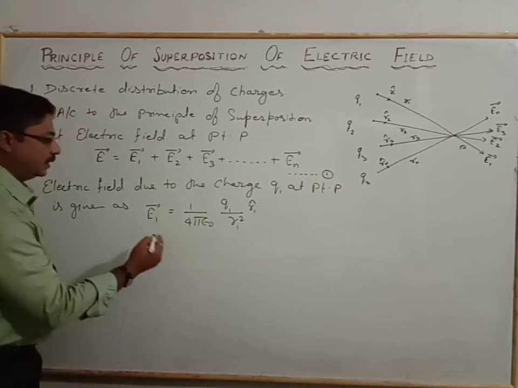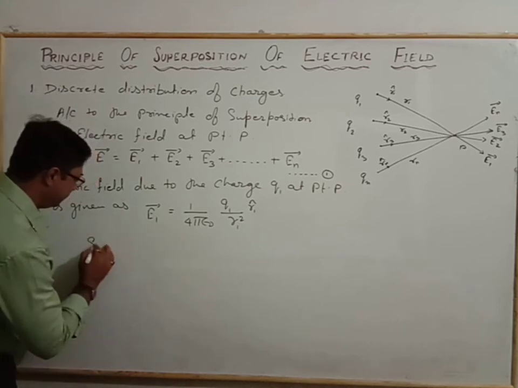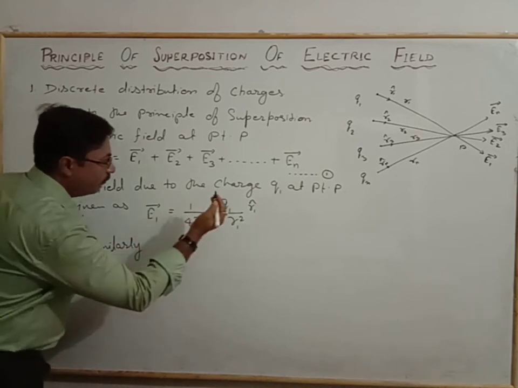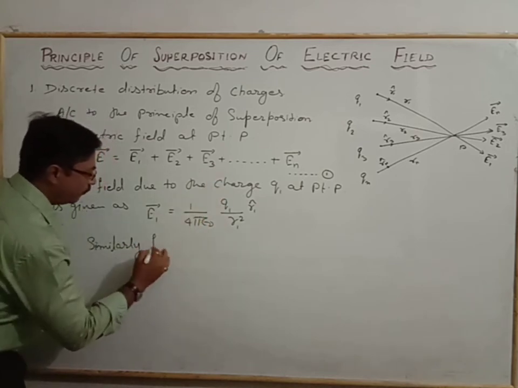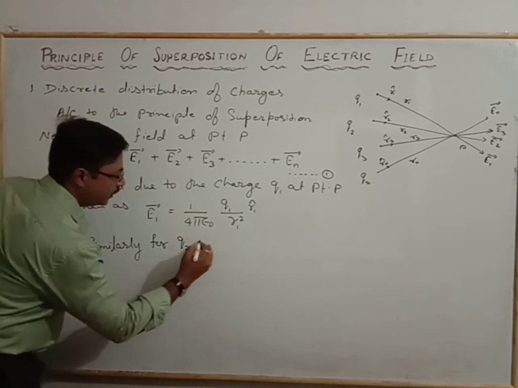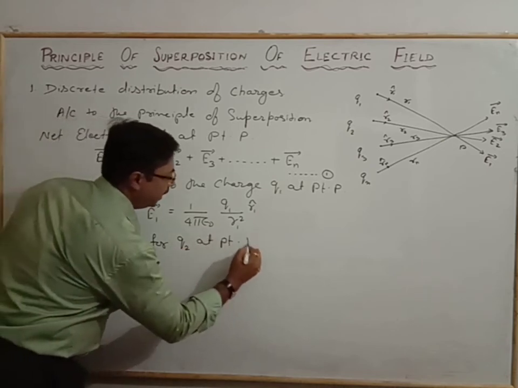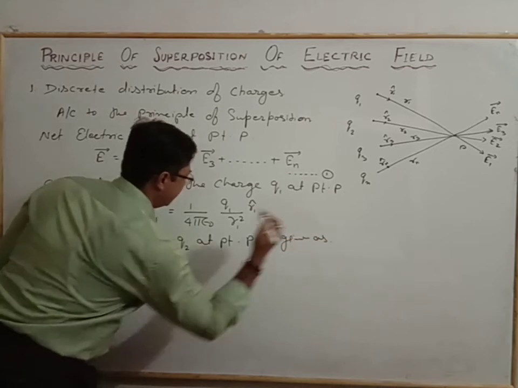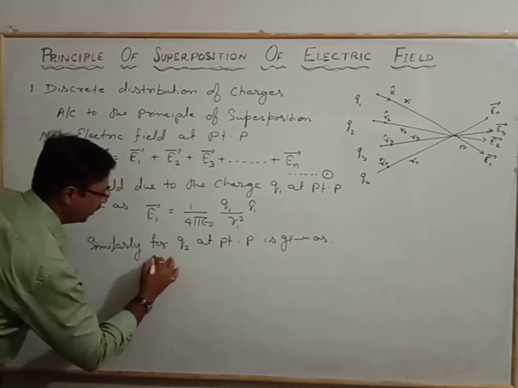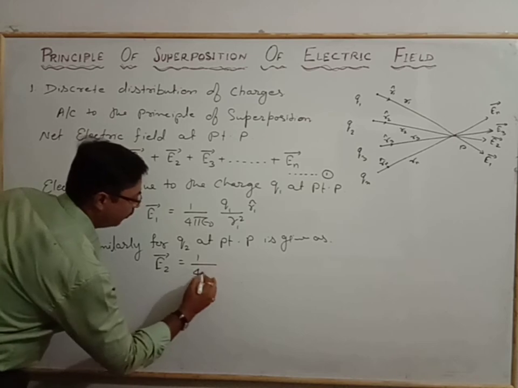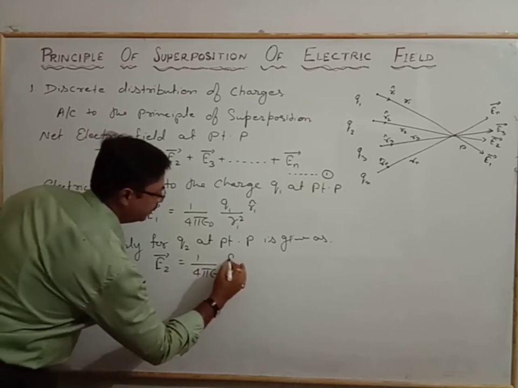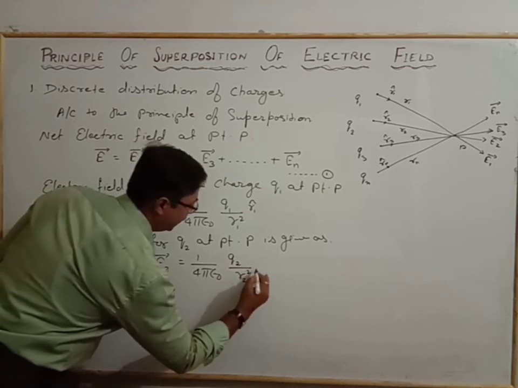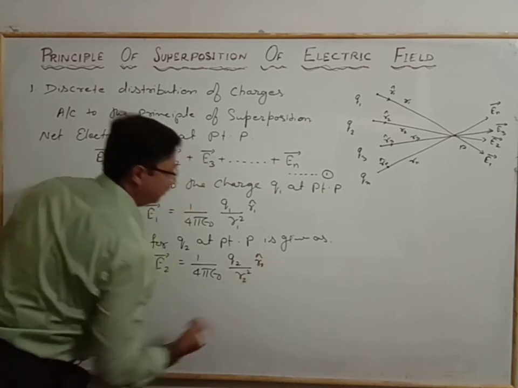Similarly, for the charge Q2 at point P, E2 vector equals 1 by 4 pi epsilon naught Q2 by R2 square, R2 unit cap.